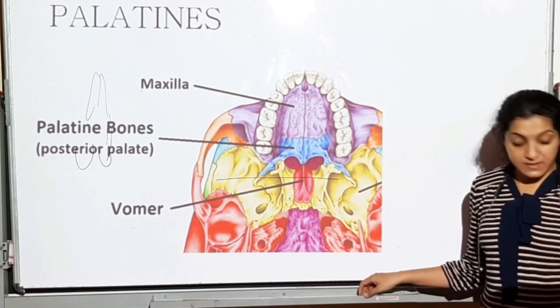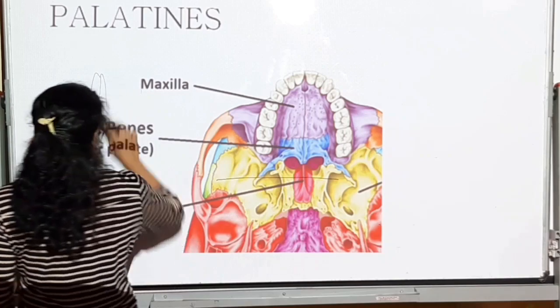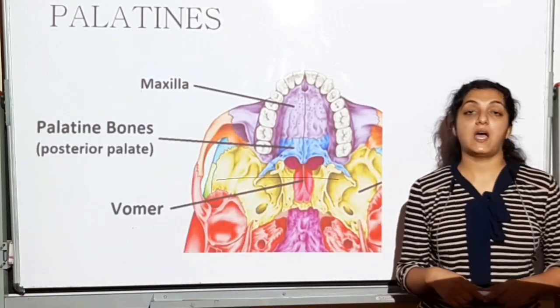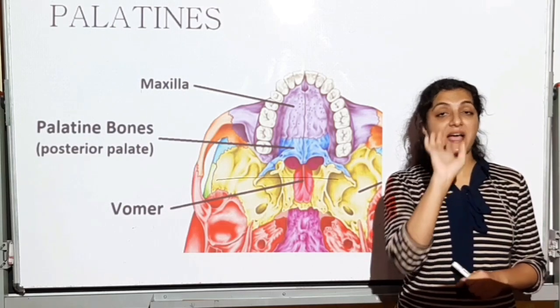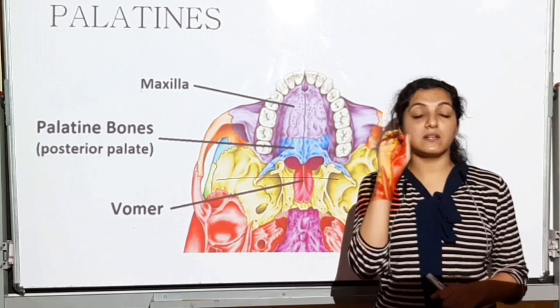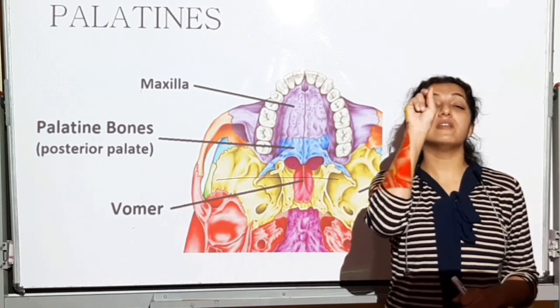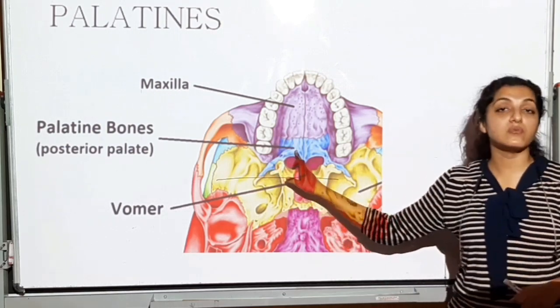Now next, let us see the palatine. Palatines. It is the posterior most part of your palate. If you open your mouth, the anterior part is the maxilla, where the upper teeth are attached. Just take your finger inside, and when you are touching the roof, that is the portion of the palatine bones.